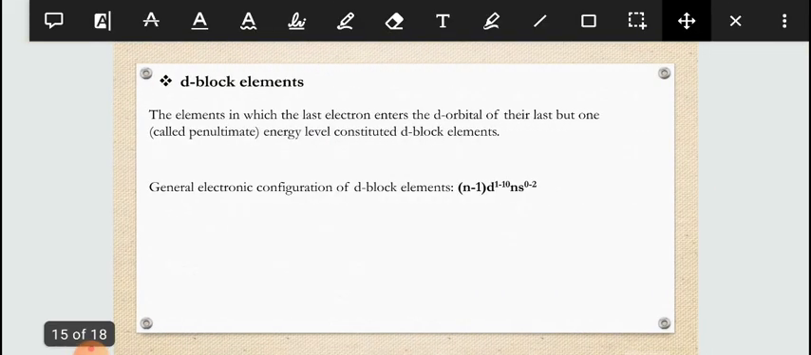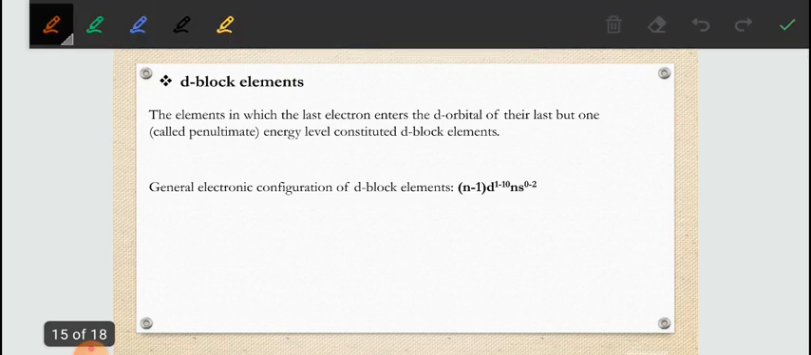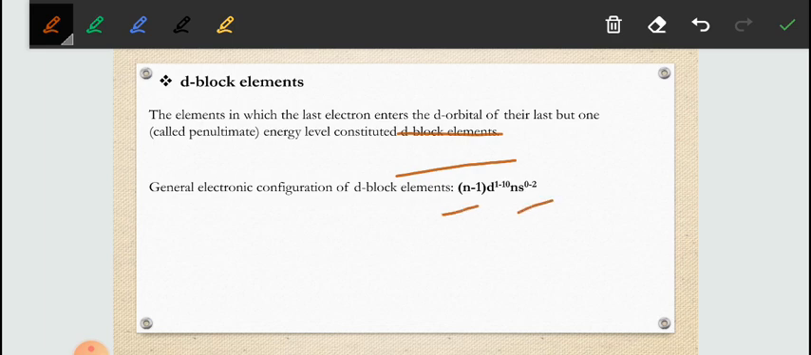Next is d block elements. d block elements are those in which the last electron enters the d orbital. Similarly to s and p, now we have d: when the last electron enters the d orbital it will be a d block element. The general configuration is (n-1)d1-10 ns0-2. So this is the general configuration.